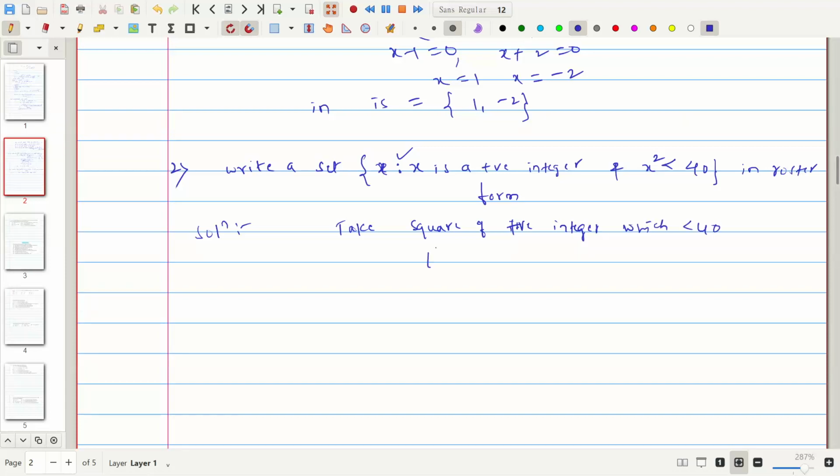Then 1 square is 1, 2 square, 3 square, 4 square, 5 square, 6 square is 36. 7 will not come, 7 square will be 49, which is greater than 40, so it will not come. Then we write this problem as a set. So the numbers are 1, 2, 3, 4.